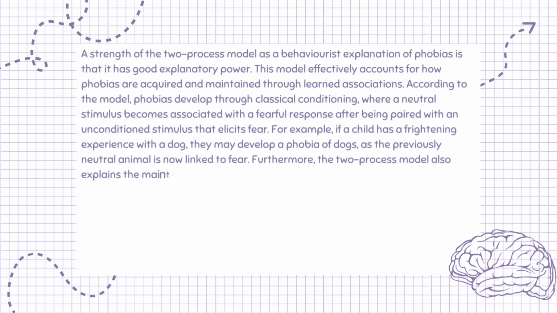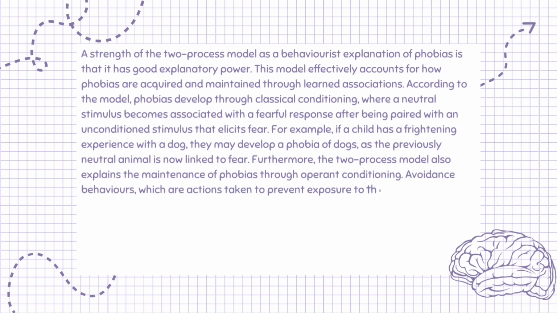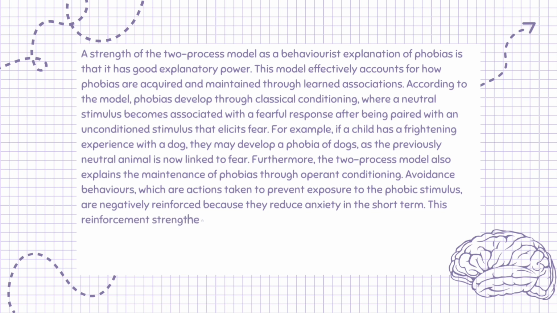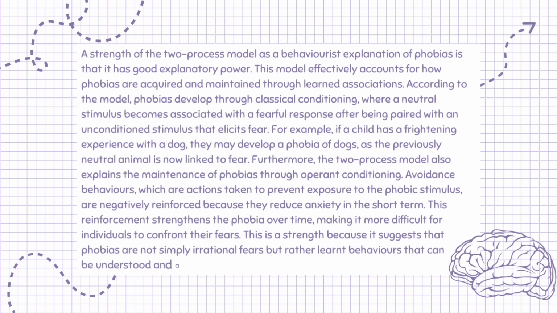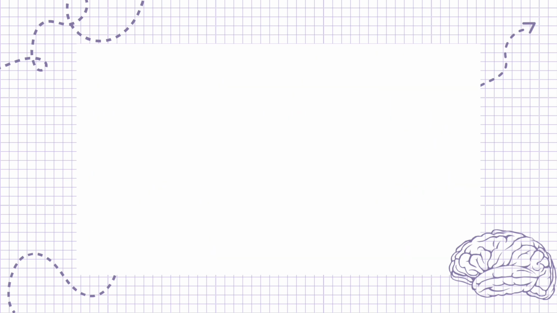Furthermore, the two-process model also explains the maintenance of phobias through operant conditioning. Avoidance behaviors, which are actions taken to prevent exposure to the phobic stimulus, are negatively reinforced because they reduce anxiety in the short term. This reinforcement strengthens the phobia over time, making it more difficult for individuals to confront their fears. This is a strength because it suggests that phobias are not simply irrational fears but rather learnt behaviors that can be understood and addressed through psychological principles.